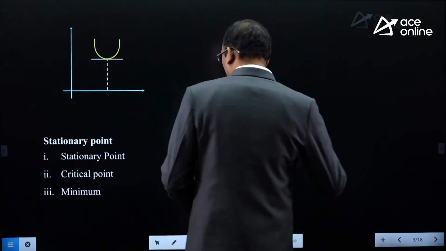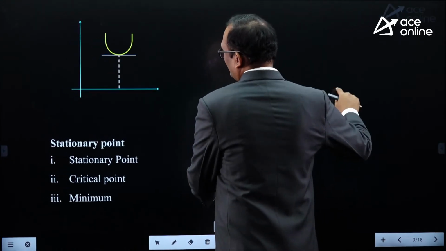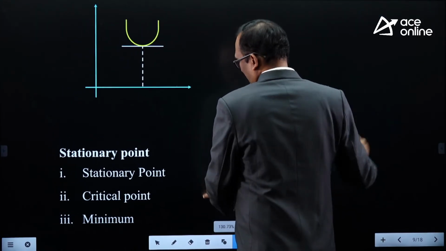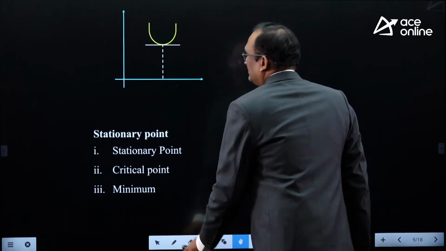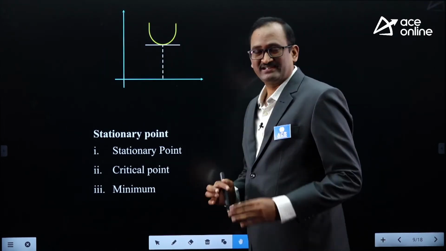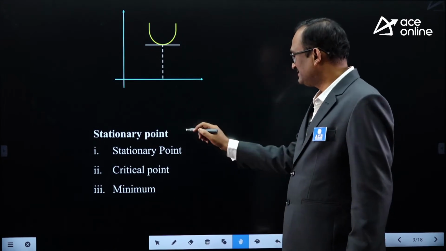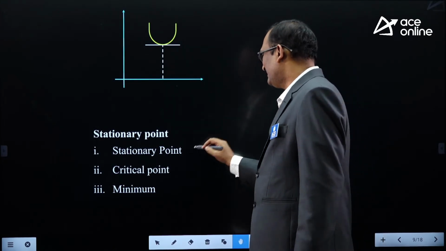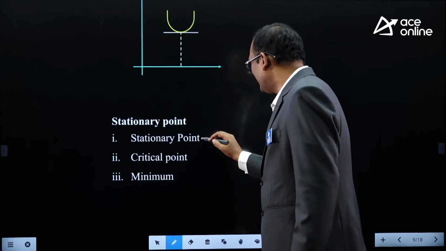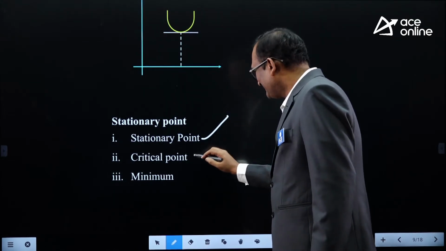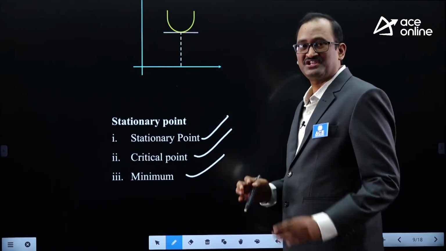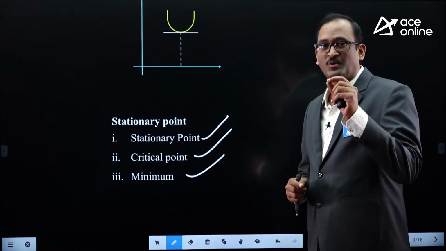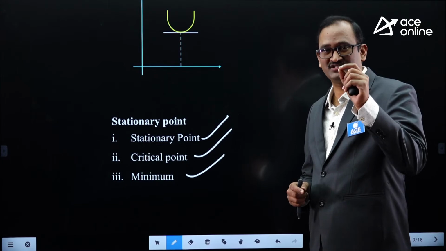Now look at this curve. Observe this. This is a stationary point as well as a critical point, and this is a minimum. Stationary point means what? The point at which f dash x is 0.